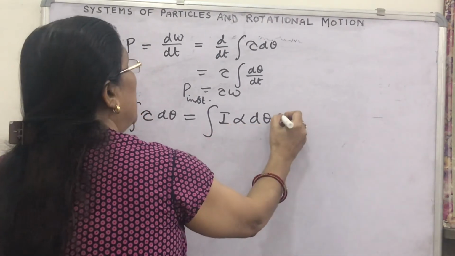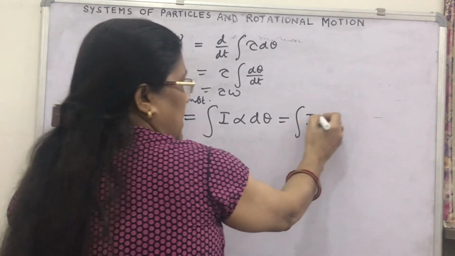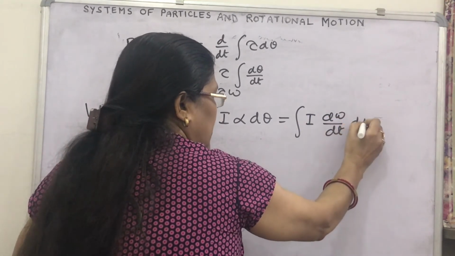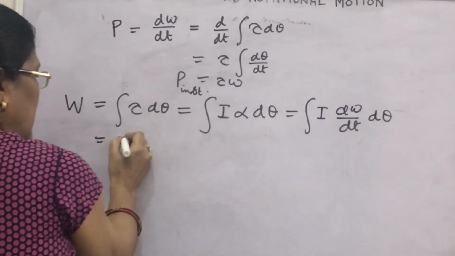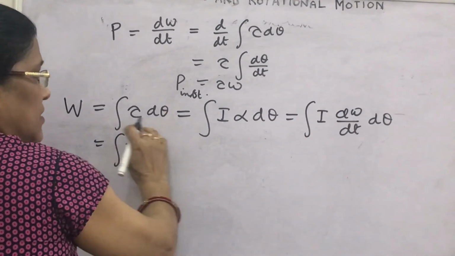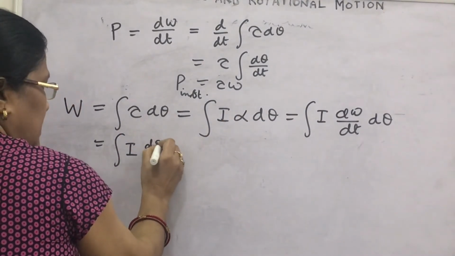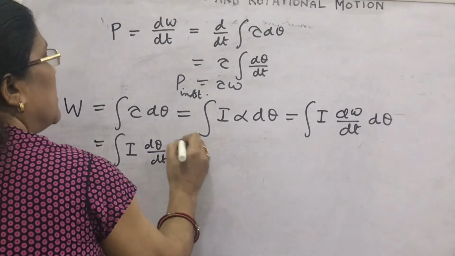This alpha is d omega by dt. You can write d omega by dt into d theta. You rearrange, then what can you write here? The integration of I, look at the steps, d theta by dt into d omega.